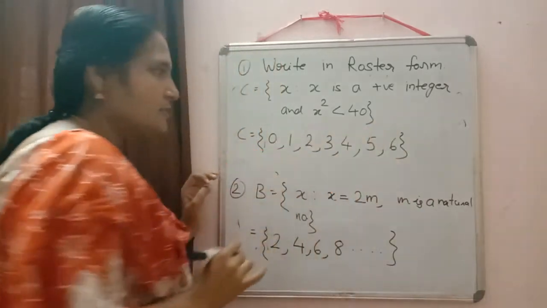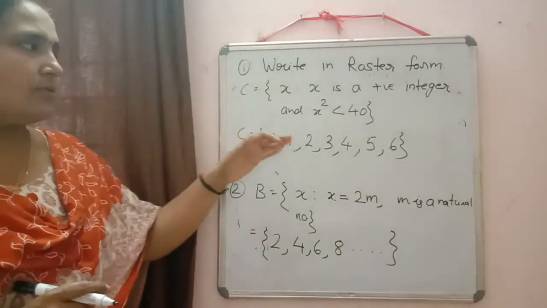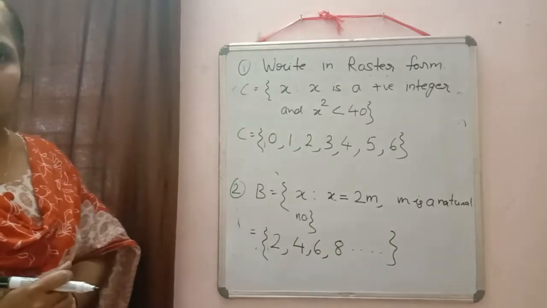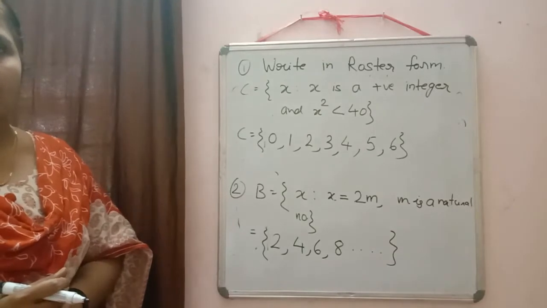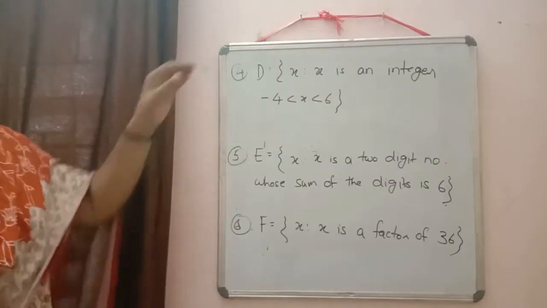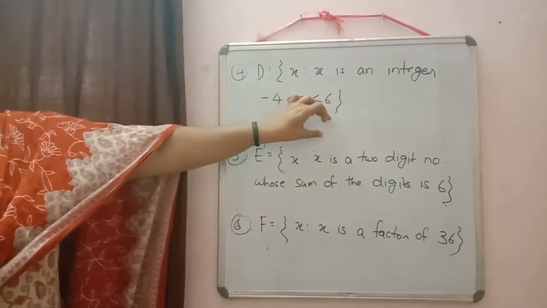So the elements will be in this way. C is equal to 0, 1, 2, 3, 4, 5, 6. Now, hope the method is clear. Here, the next example we already wrote there. We'll convert it into roster form.